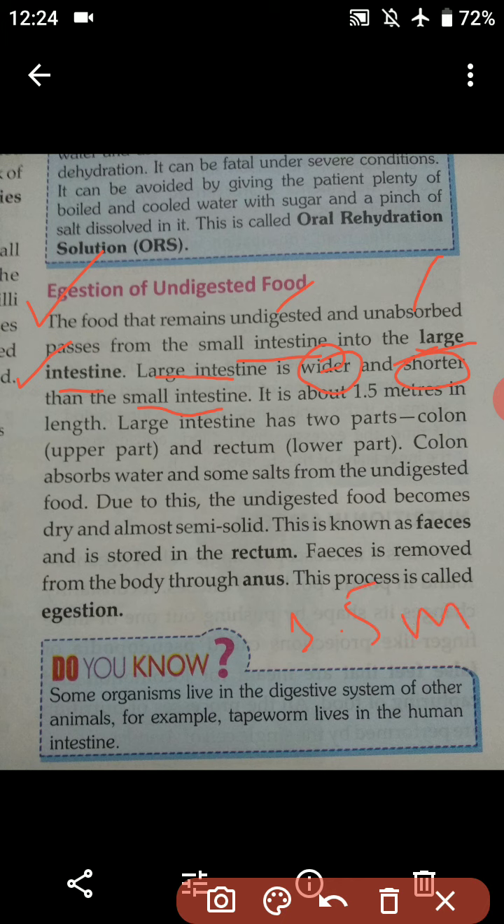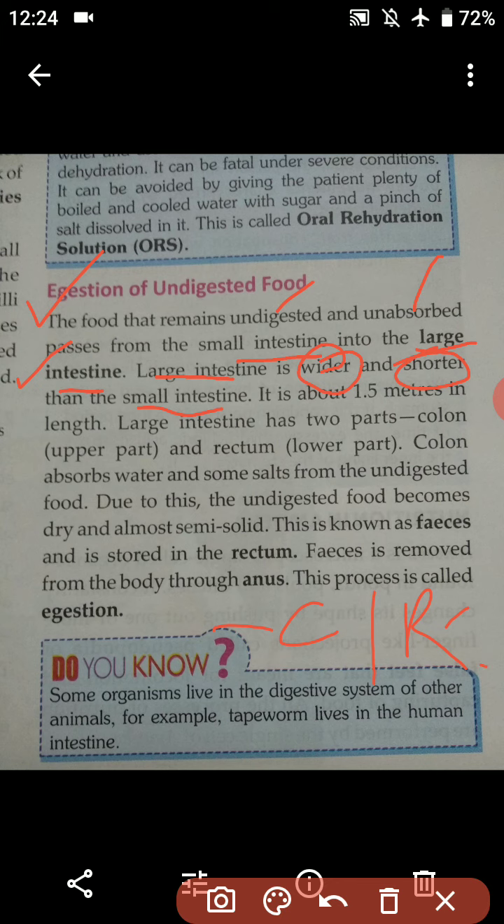The large intestine has two parts, that is colon and rectum. The colon is the upper part and the rectum is the lower part.